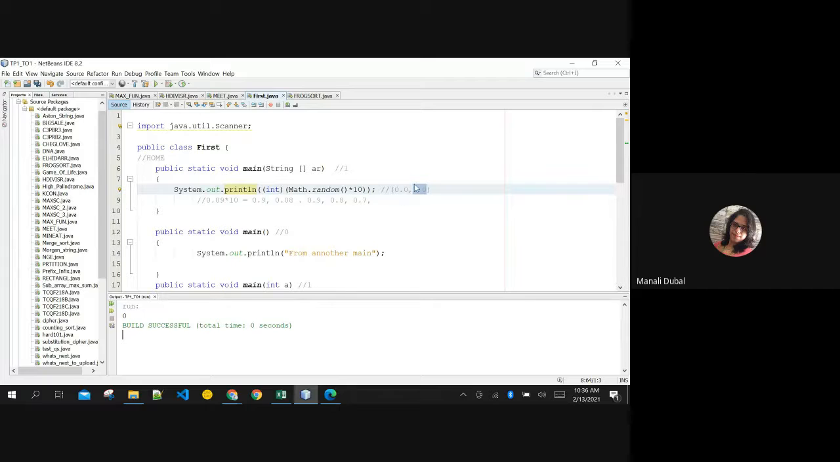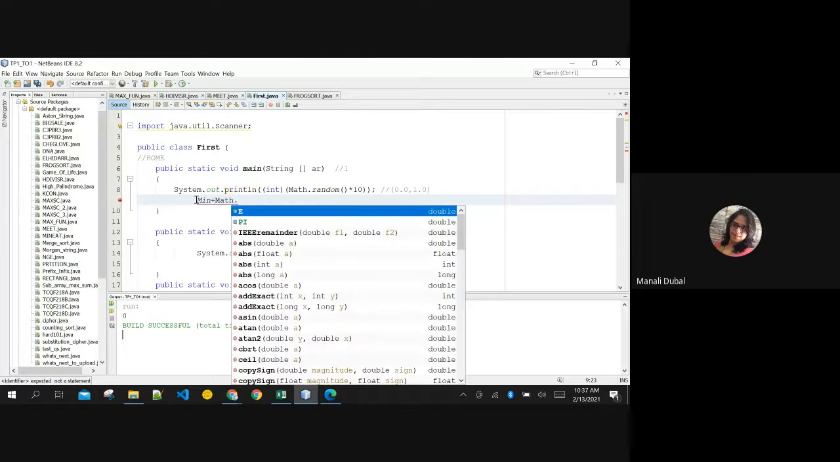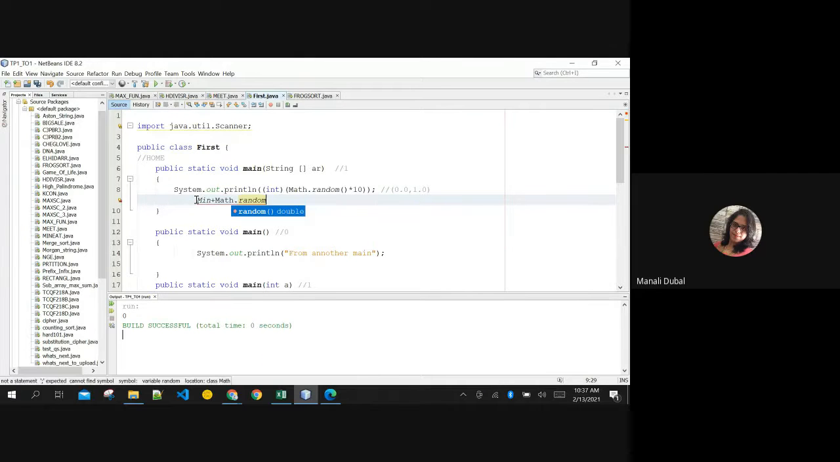Ma'am, what if we want numbers till 6 only? Random choices of 6. Okay, so you want 1 to 6, right? Yes. For that only I have given you the formula that we discussed in class: it was the minimum number plus whatever is your random function into max minus min. This was the formula. This we discussed in class.